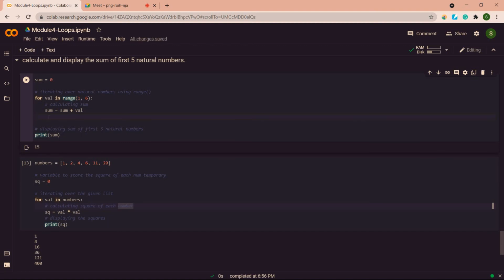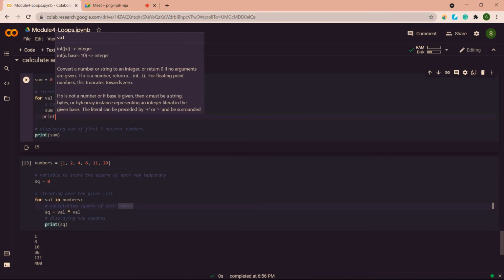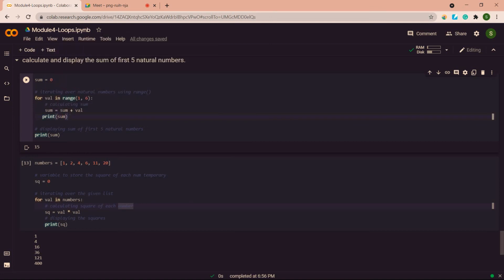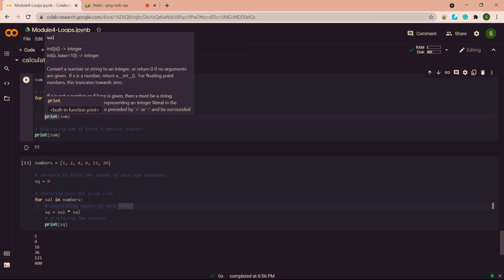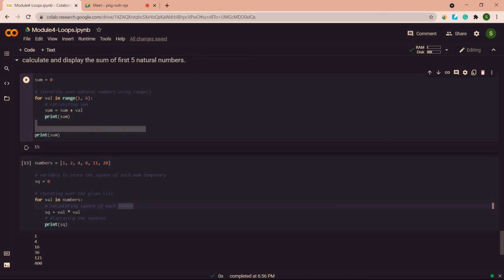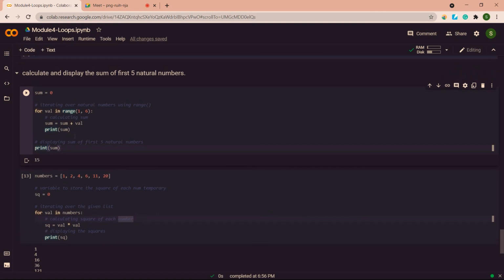If you print the sum inside the loop for your understanding, you can understand how the sum value is updating for every iteration. This sum value, which is outside the loop, will give the total value of sum, which is the last updated value. Okay guys, this is how we work with loops.